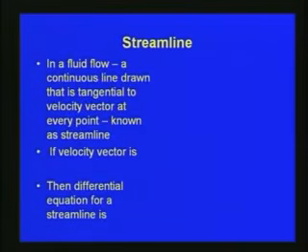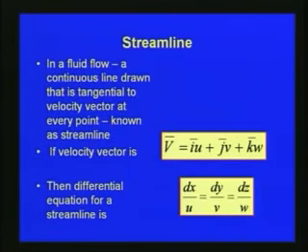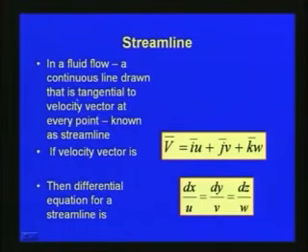Now we will see, we have seen that the fluid flow can be described in 3 dimensions with respect to x, y and z coordinates and with respect to time. But many times it will be very convenient if we can describe a fluid flow with respect to the streamline. As we have seen earlier, a streamline is a continuous line drawn that is tangential to the velocity vector at every point. Since the flow is with respect to its direction only, we are describing the streamline. So, it is always advantageous if we can describe the fluid flow with respect to the streamline coordinate system.